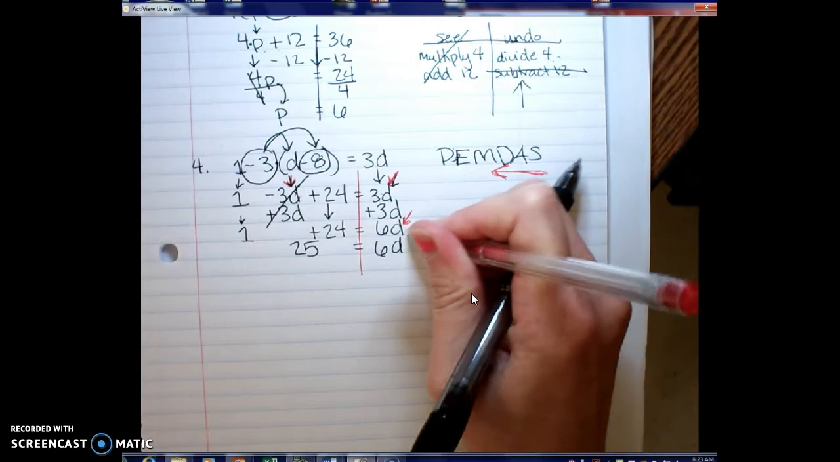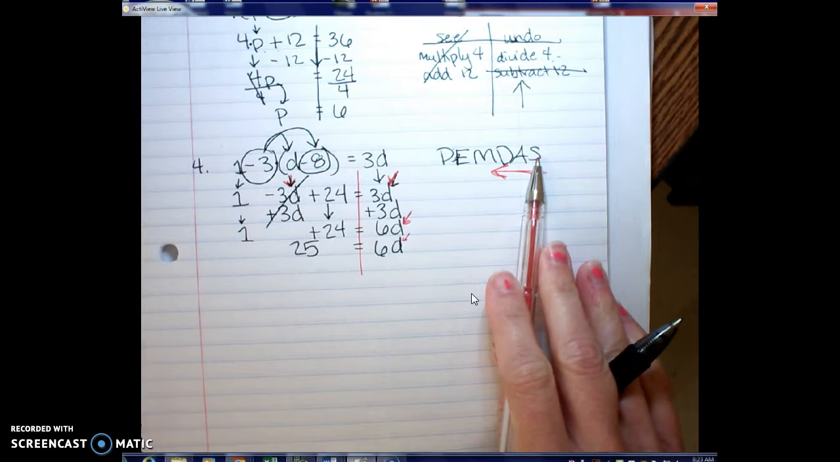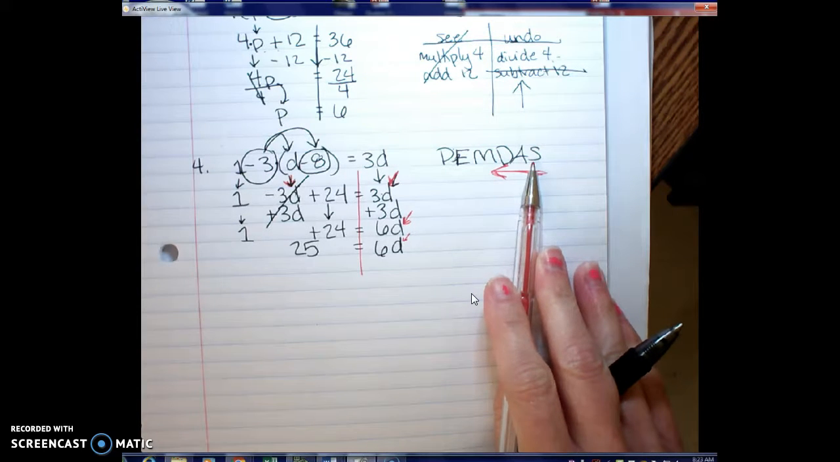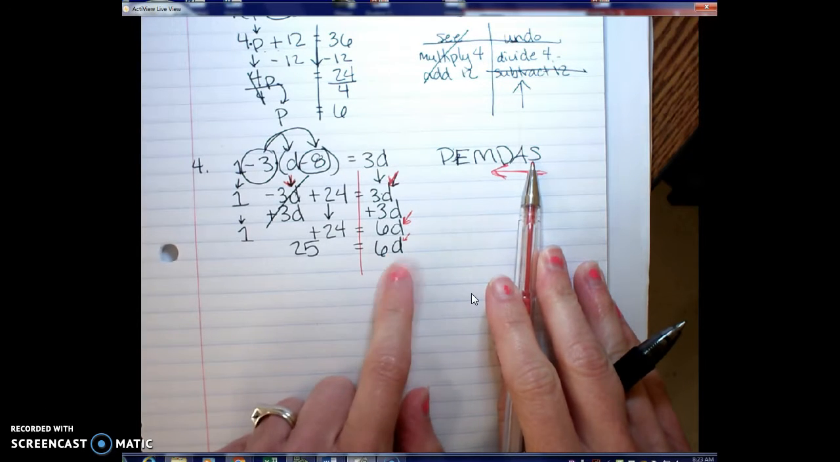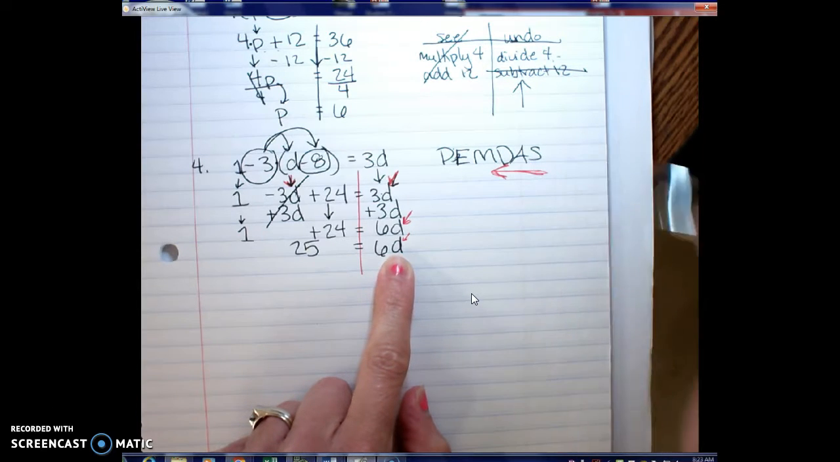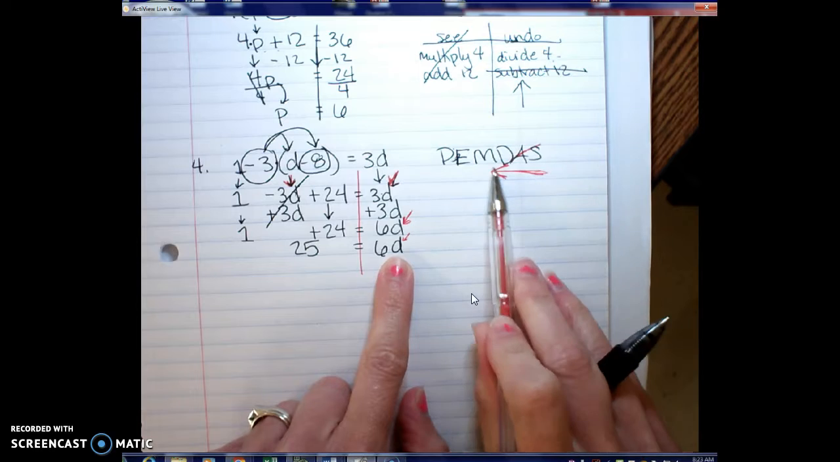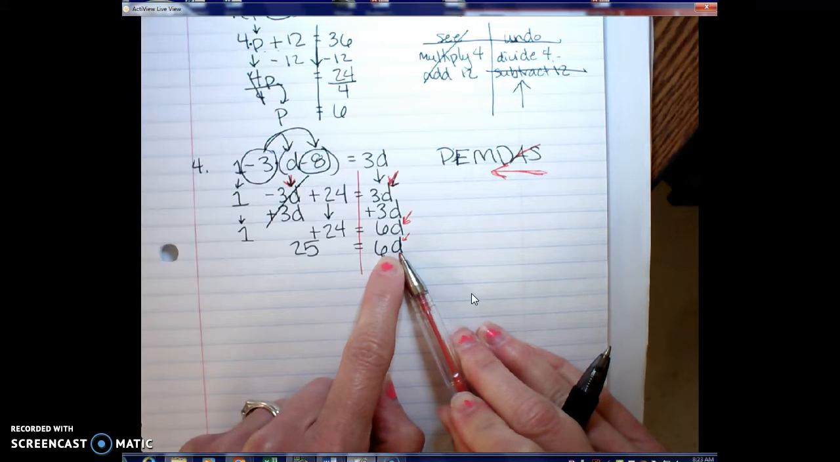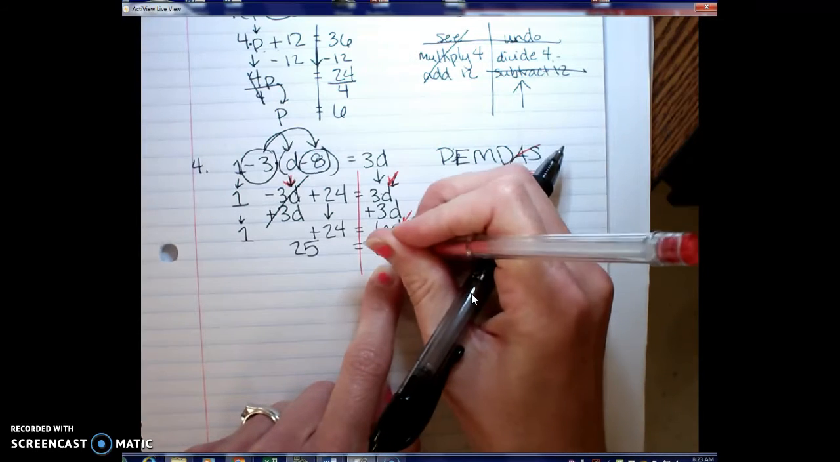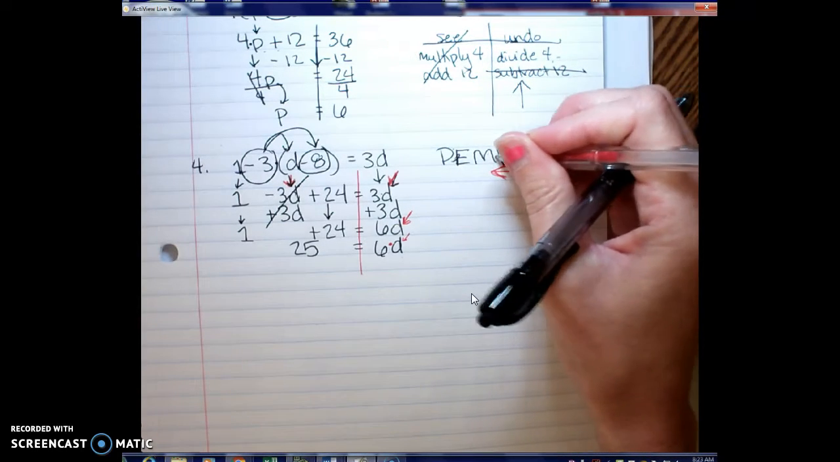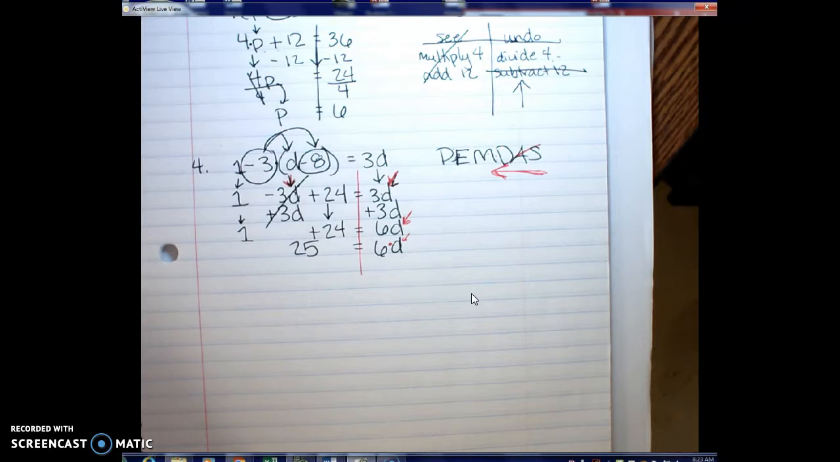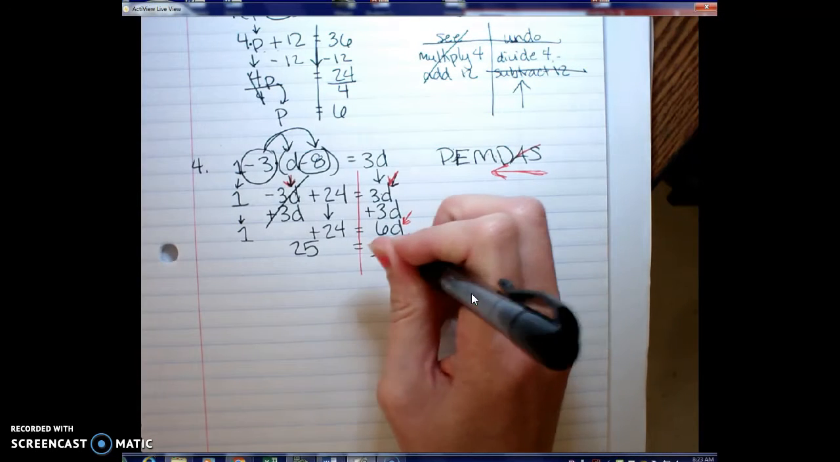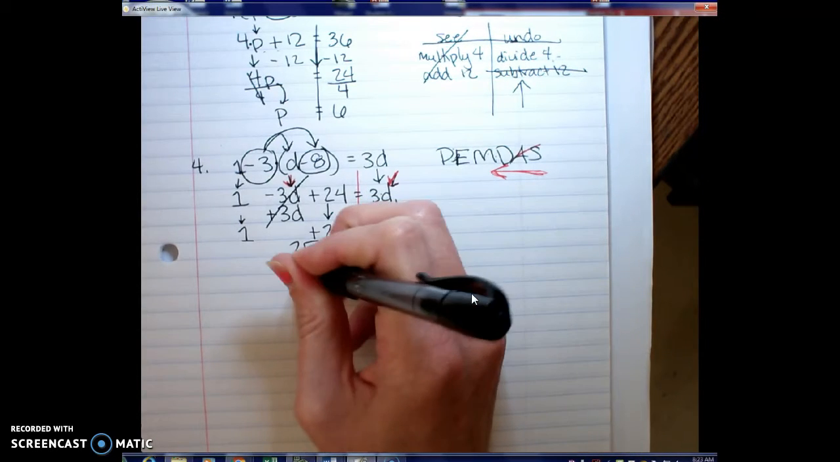So again, I'm solving for the d. If I work my order of operations backwards, do I have any addition or subtraction over here with my d? Is there any addition or subtraction happening? No, so I don't have to worry about that. Is there any multiplication or division happening to my d? Multiplication. I have 6 times d. So that means I have to undo my multiplication, and so I have to divide. If they're multiplying, I divide.